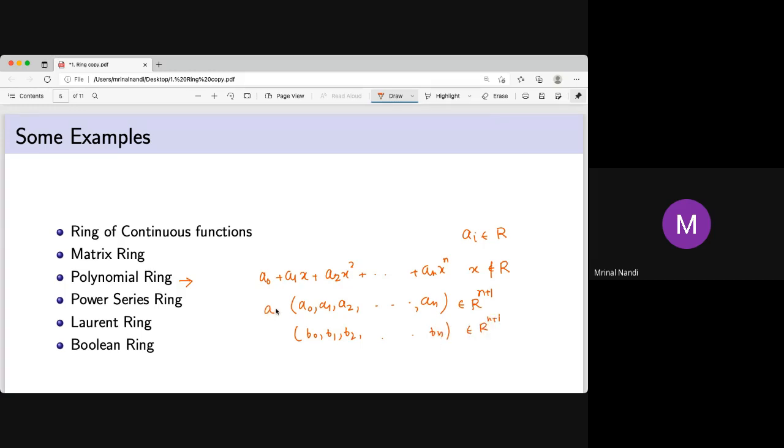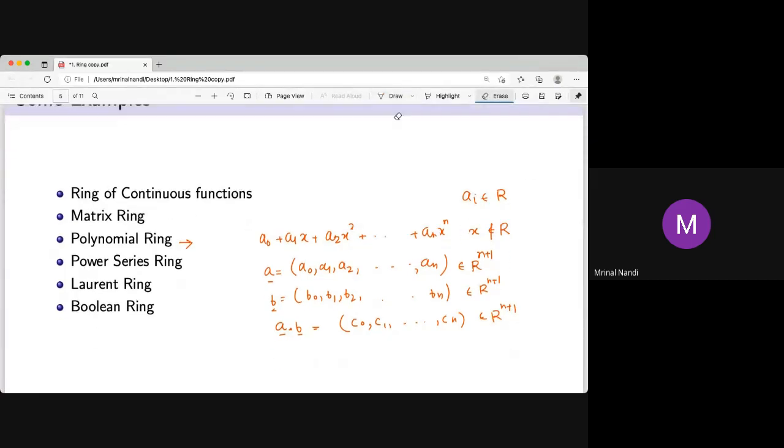So if you take a and b, like vectors, then a dot b is not a dot product. Remember, it is not a dot product. It is called convolution, giving c0 through cn, which again is in R to the n. It may not be an n-degree polynomial. It will be of less than n degree, because an may be 0. If an is 0, then the degree is not n.